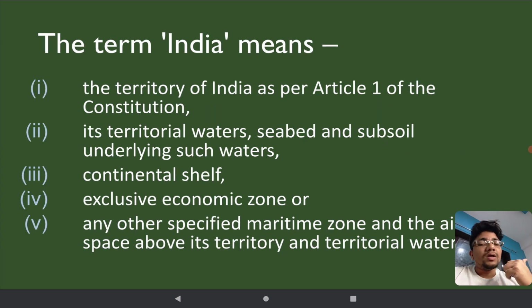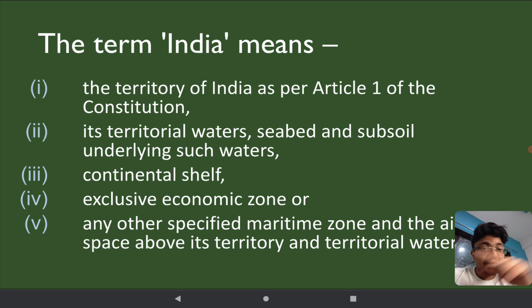Then income is chargeable on the income from India. What is India? The definition comes from Article 1 of the Constitution. So you have to go and check in the Constitution what it means. Whatever the Constitution defines, that is India. It includes its territorial waters, seabed and subsoil underlying such waters as well.